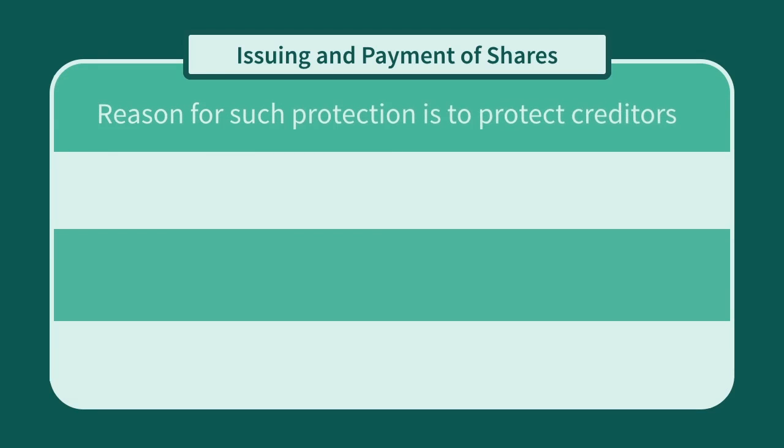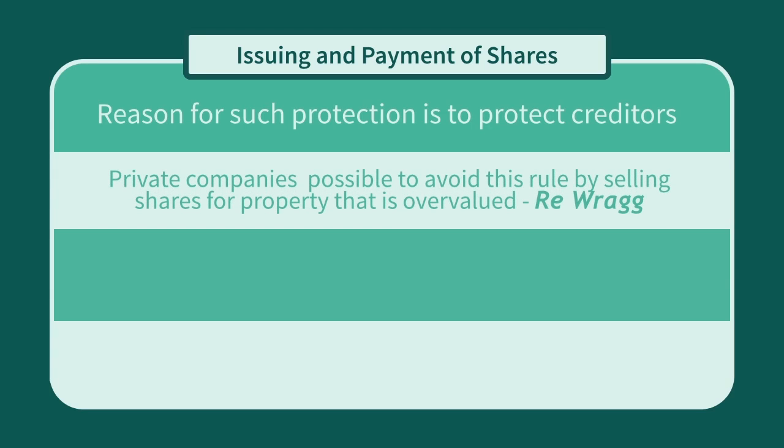The reason for such protection in relation to preventing the issue of shares at a discount is the protection of the company's creditors. Shareholders were seen to enjoy the benefit of limited liability, but that privilege was only extended to them on the basis that they fully subscribed to a company's capital. And, in turn, that capital was seen as a creditor fund against which they could claim in the event of a dispute. In private companies, it is possible to avoid the strict effect of this rule by exchanging shares for property that is overvalued. See the case of Re Ragg, 1897, for more information on this aspect.